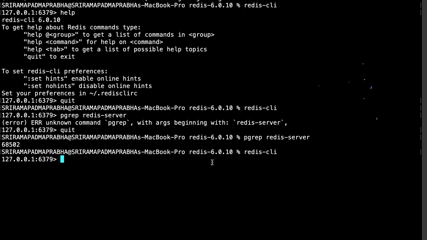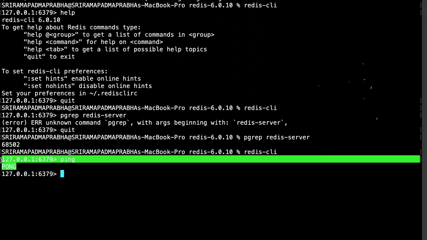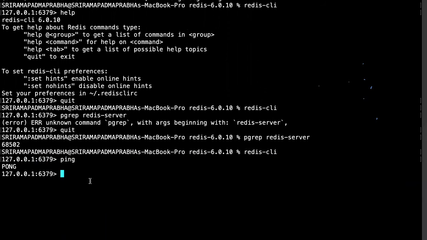For example, first I want to cross check whether I'm connected here. If you want to cross check whether it is working or not, we enter ping and we'll get pong. When you get the answer pong, that means you have successfully installed Redis on your local computer. That's something you should know.